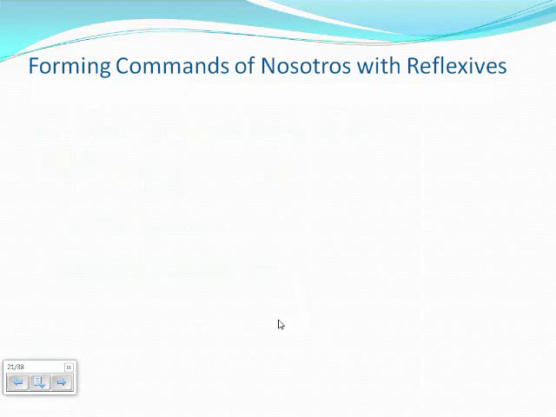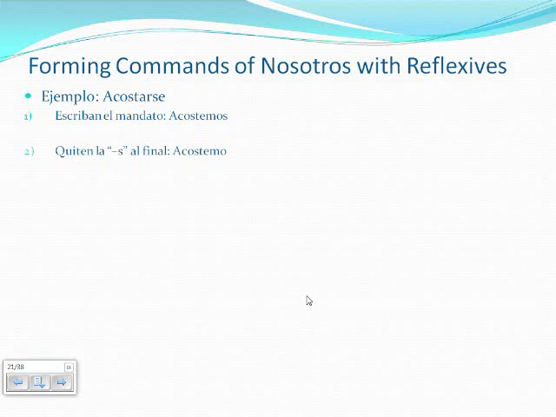The final lesson today is how to form a nosotros command with the reflexive verb. Let's practice on acostarse. First, we write the command as we normally would, acostemos. Although acostarse ends in AR, we have to change it to end in emos. Next, we remove the S from the end and are left with acostemo. Thirdly, add a nos on the end, so now we have acostémonos.